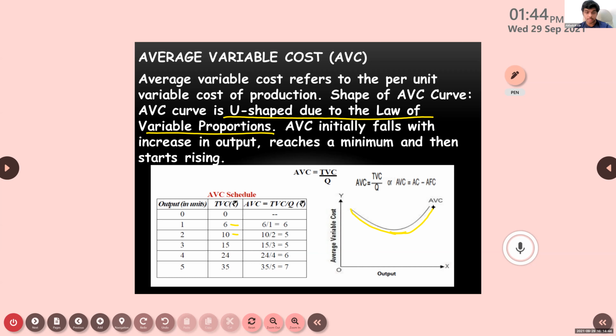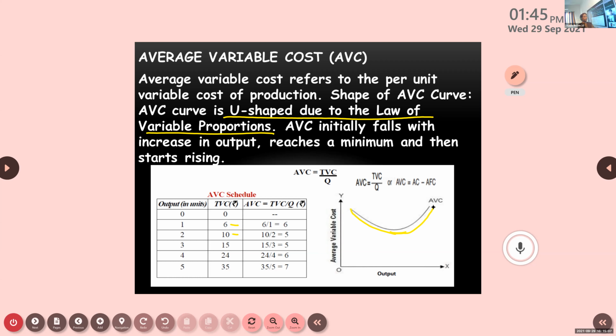Initially the inputs employed will be in better conditions, so the output will be more and less cost has to be incurred. Whenever we are employing the inputs in the beginning, they will be more efficient.